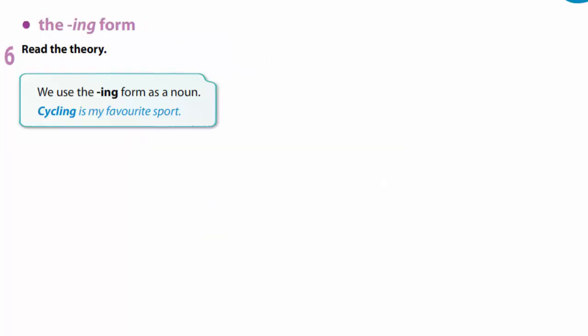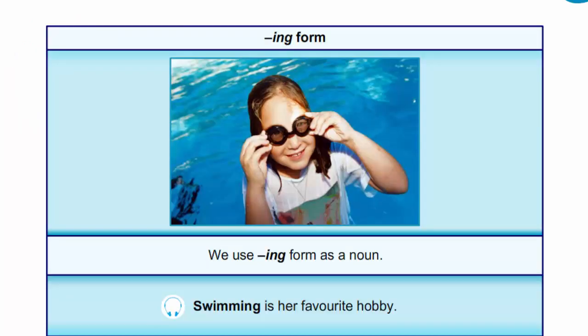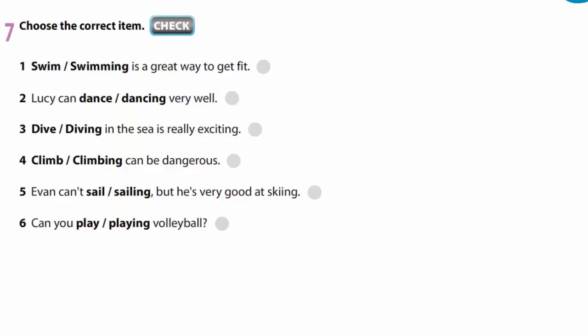In exercise 6, we are to remember that we use the ing form as a noun. For example, cycling is my favorite sport. Swimming is her favorite hobby. In exercise 7, you are to choose the correct item. For example, swimming is a great way to get fit. You are to finish this exercise yourselves.